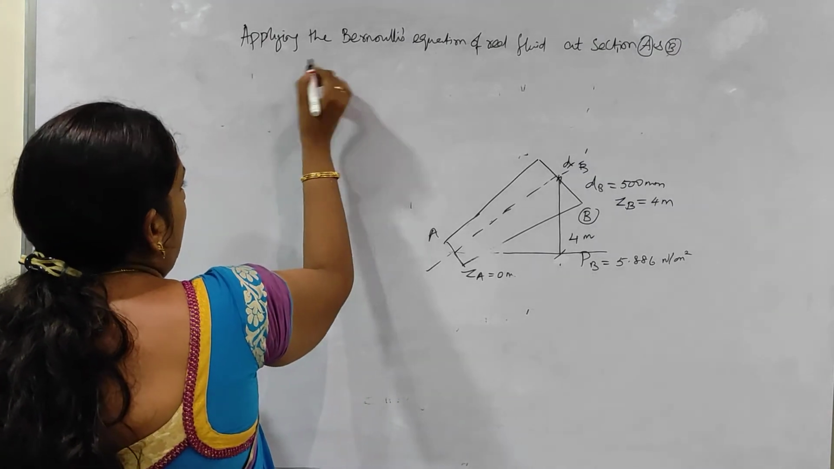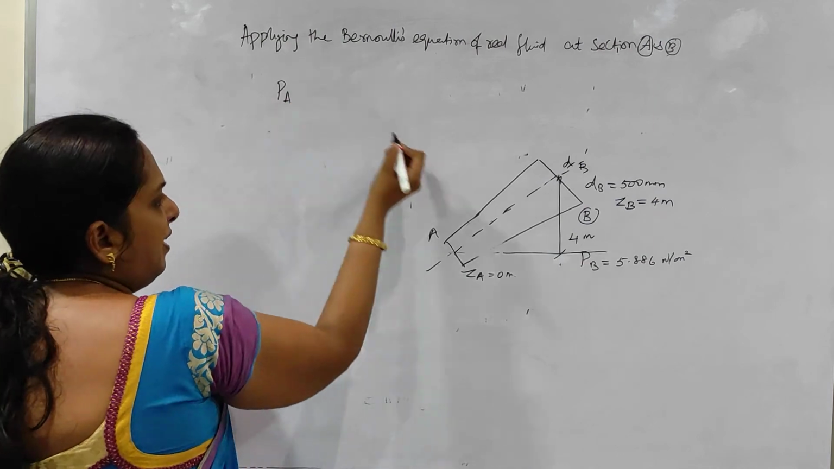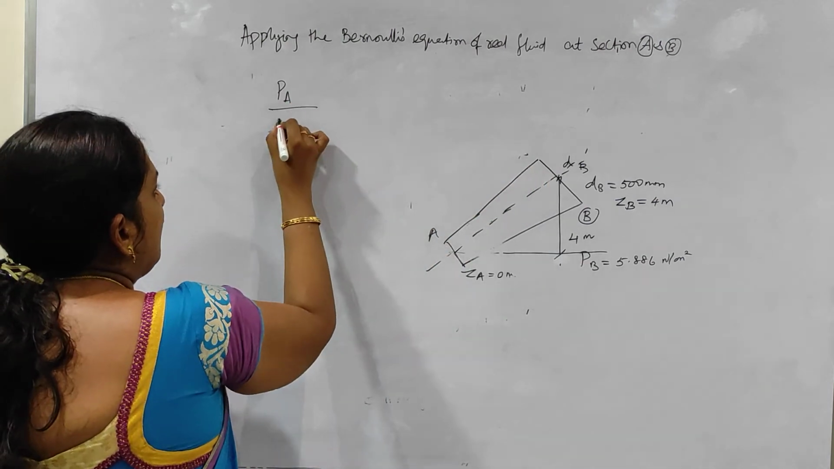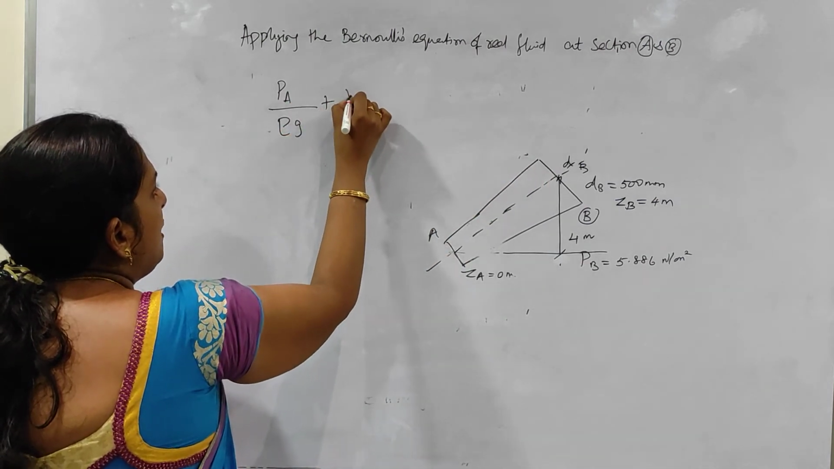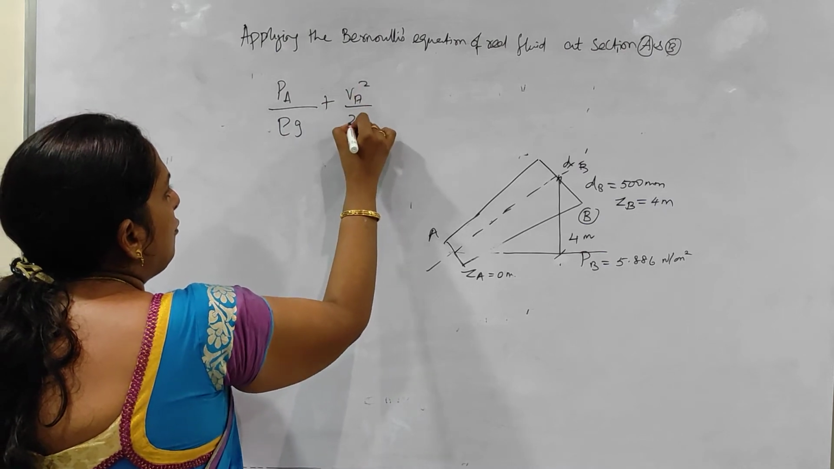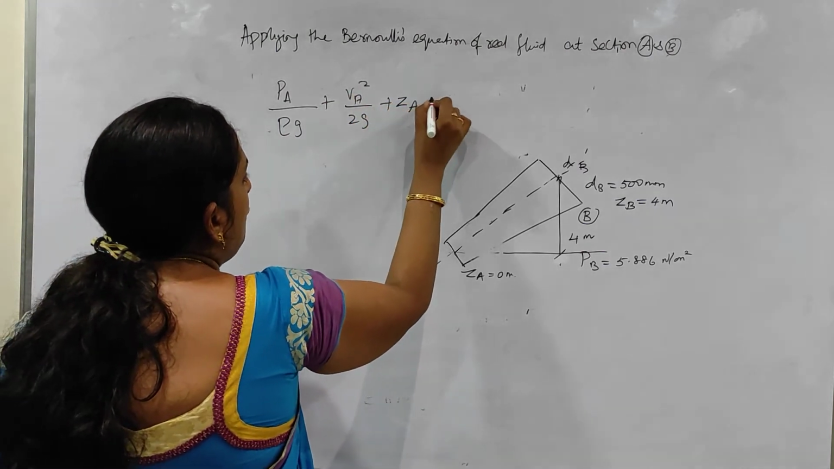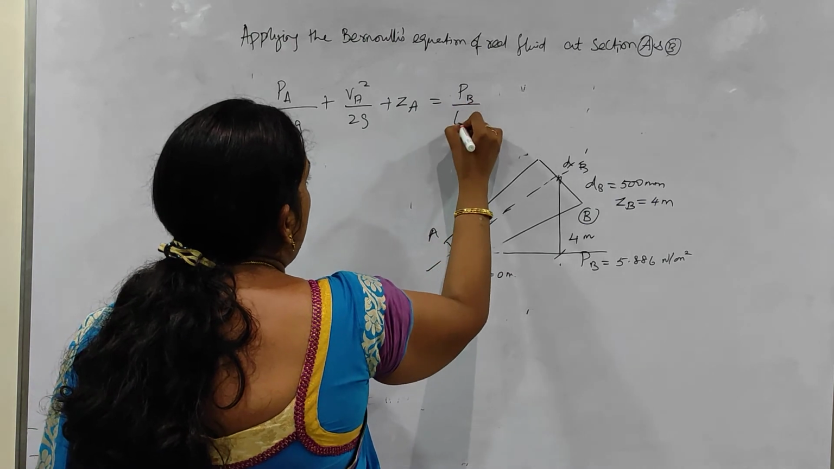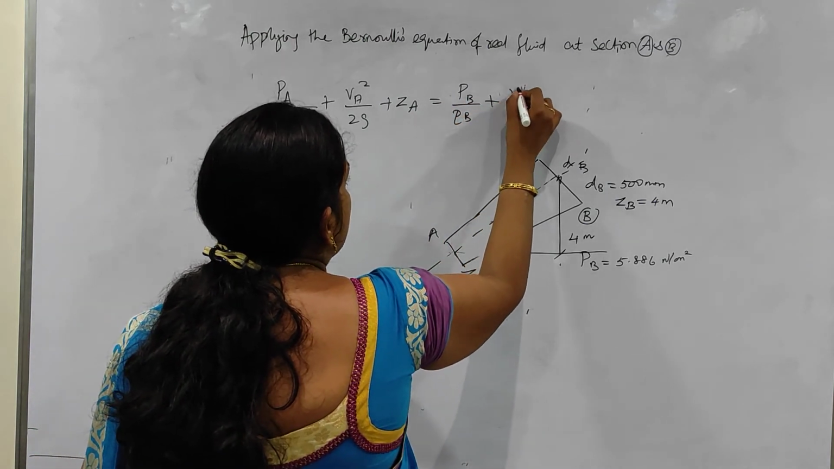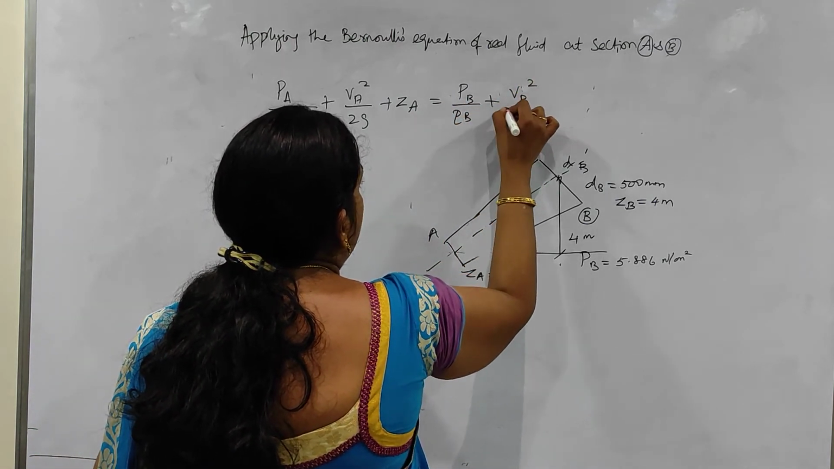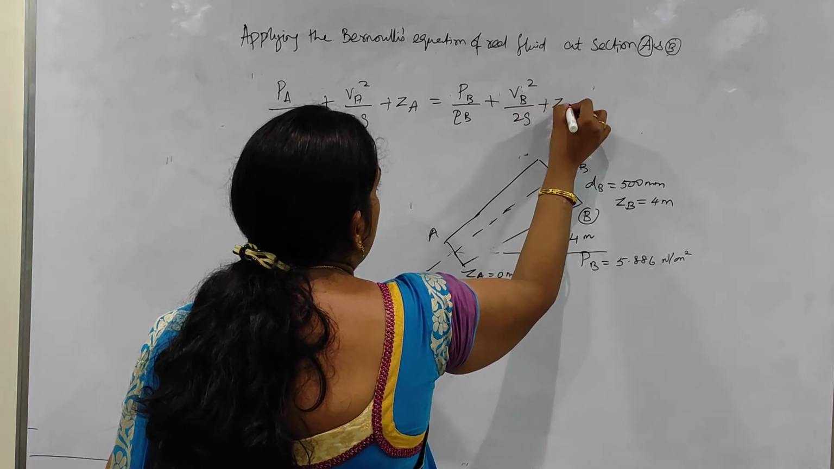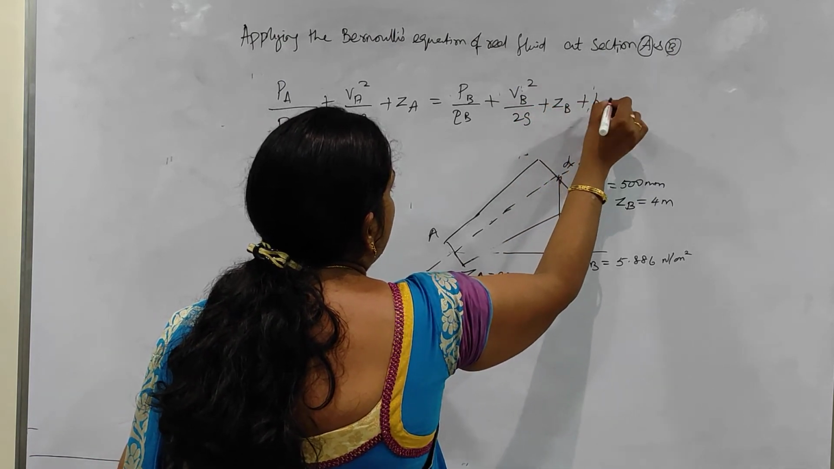We know the Bernoulli's equation. Since both are A and B, I am giving it in terms of A and B: PA by rho G plus VA square by 2G plus ZA is equal to PB by rho G plus VB square by 2G plus ZB plus HL. That is your head loss.